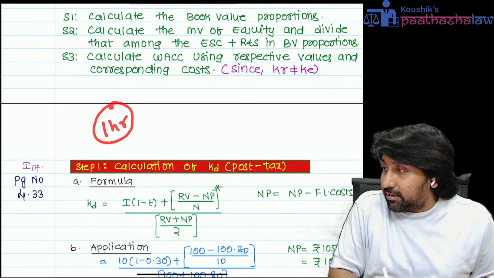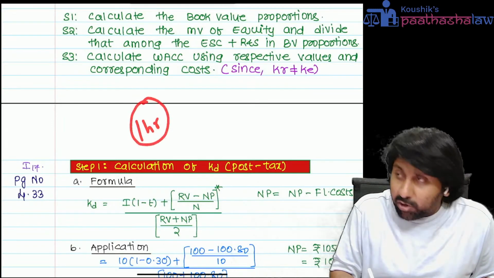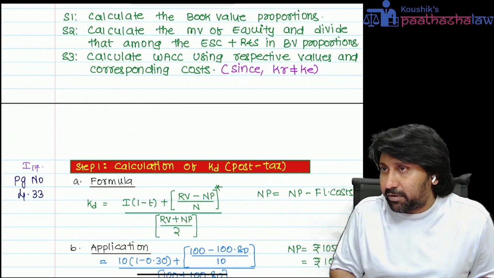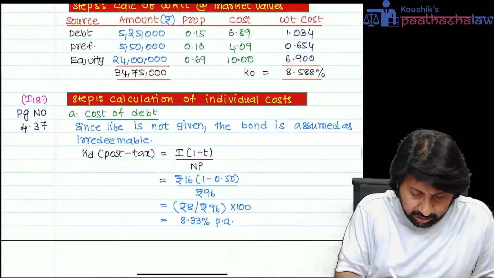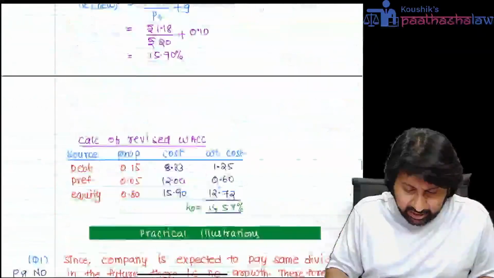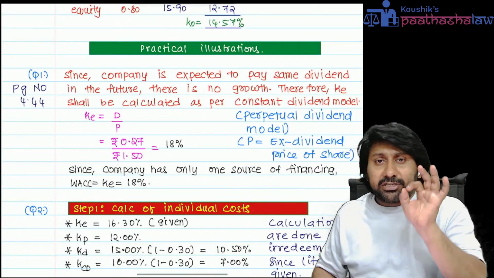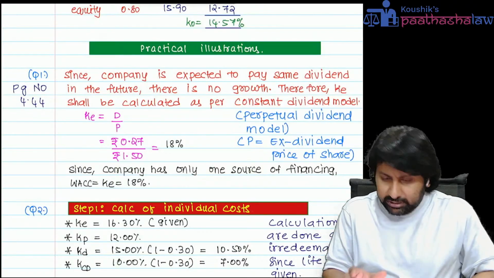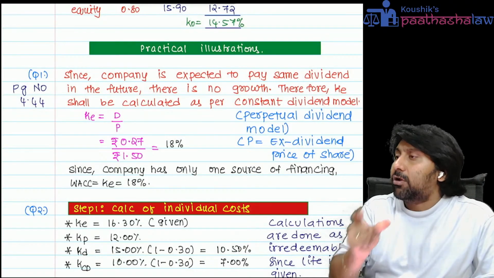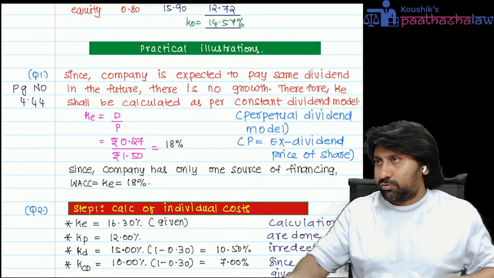After this revision, I will complete another chapter also. After this revision, how much time do you need to spend? 1 hour on the cost of capital chapter. Do illustration 17 and illustration 18 in your textbook, and question number 1 to question number 7. Spend only 5 minutes on each question. You need not even do it fully. Observe the adjustments clearly. Hand notes are available, observe the answers, and go to the next question.